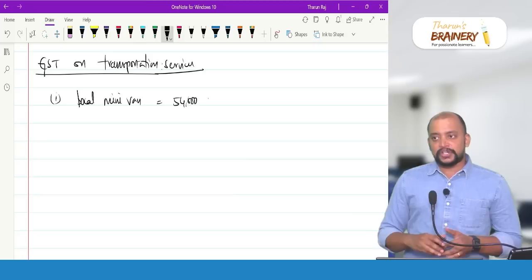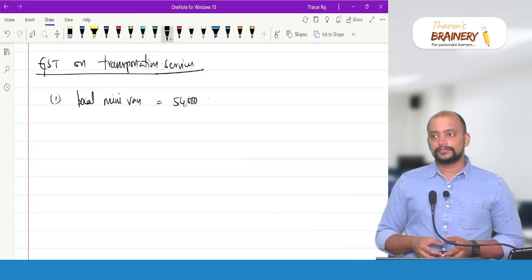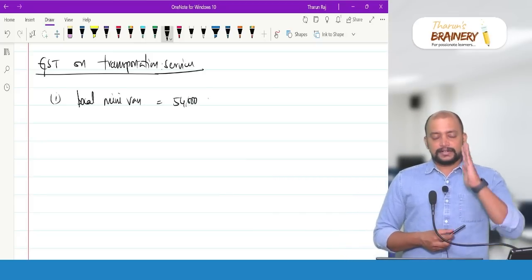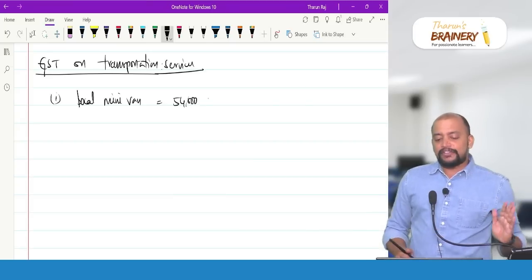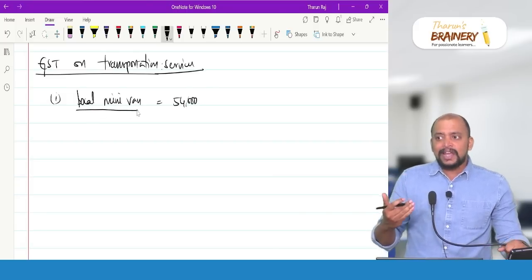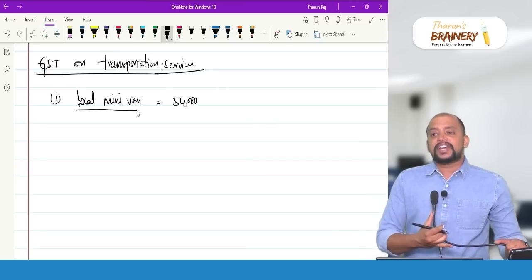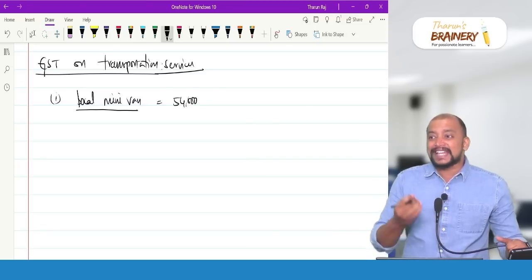What are the exemptions? First, transportation of goods by roadways other than GTA or courier agency is exempted. The balancing figure for transportation of goods by roadways is exempted.